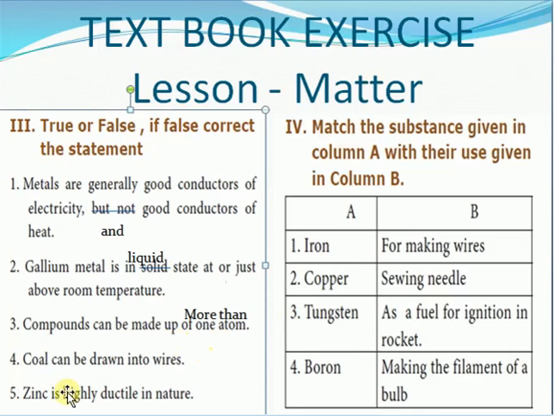Now the next one: coal can be drawn into wires. Coal is made up of carbon, and carbon is a non-metal. A non-metal cannot be drawn into wires.